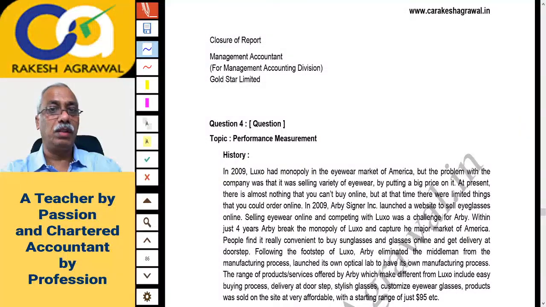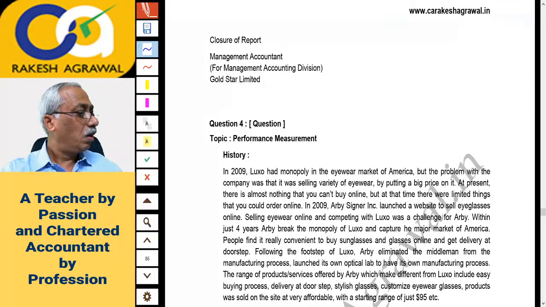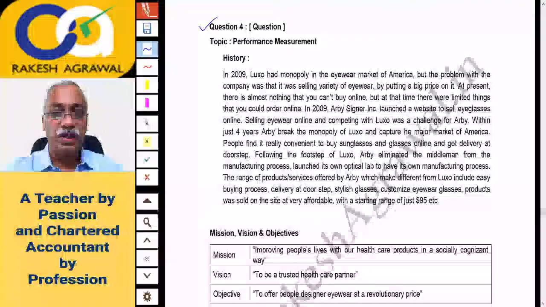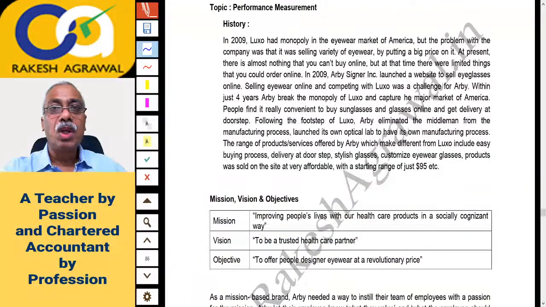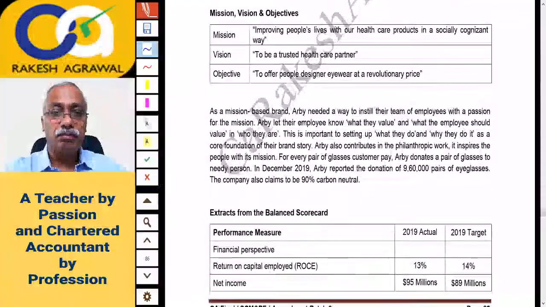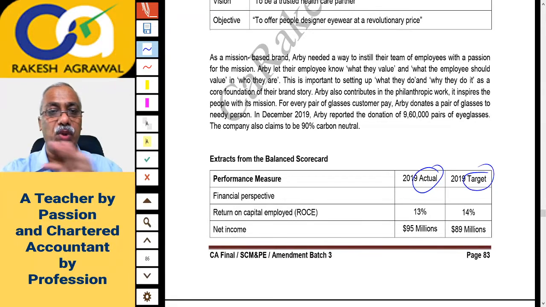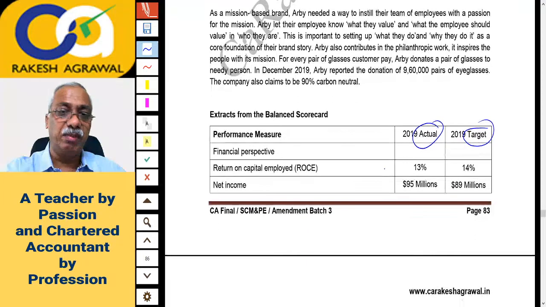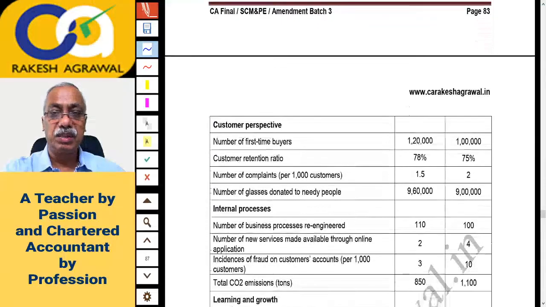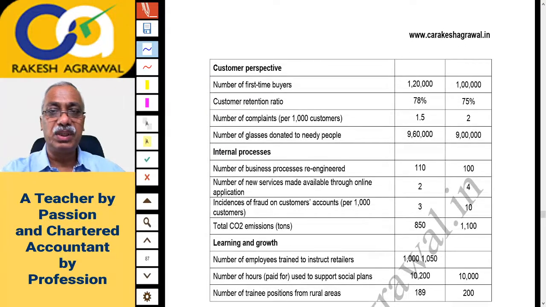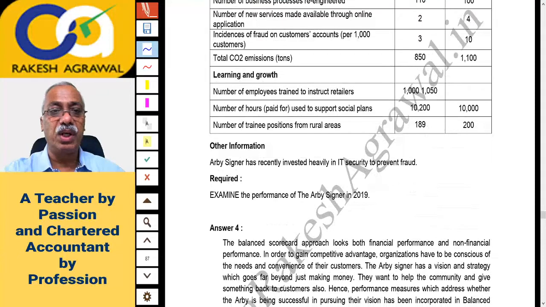Question 4 is on performance measurement. Now, this question is also a theory question actually on performance measurement. See, in this question I think this is based on your balanced scorecard, right? They have given you some actual data and the target, right? So you have to compare the actual performance with the targeted performance and write down your comments. So some data is readily given in the question. You just compare the two data and offer your comments.